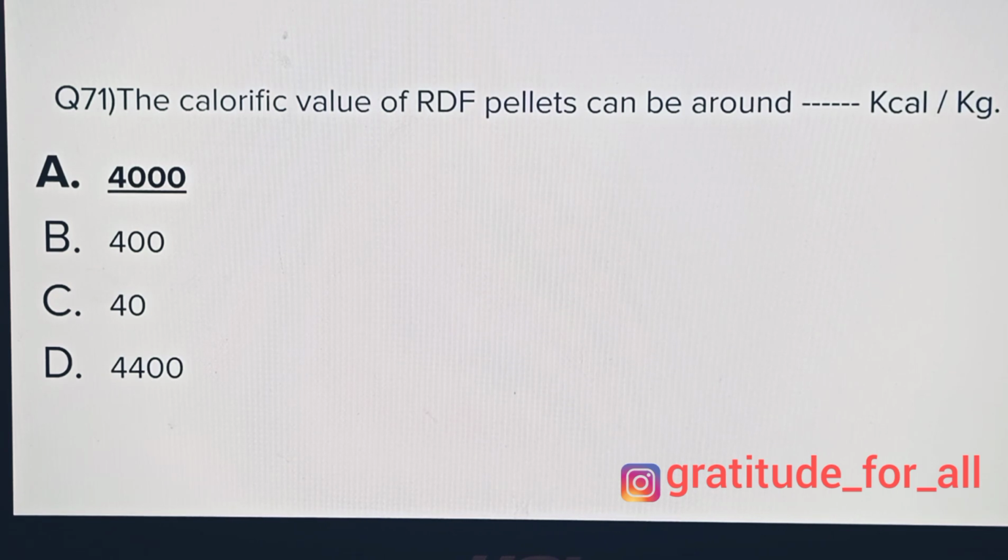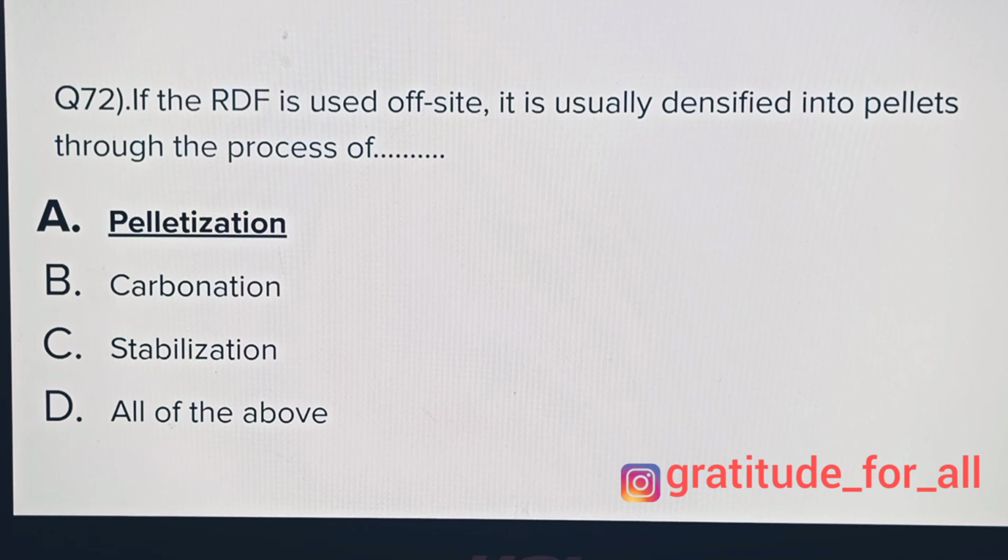The calorific value of RDF, that is refuse derived fuel pellets, can be around dash kilocalories per kg: 4440, 4400. The correct answer is 4000. If the RDF is used off-site, it is usually densified into pellets through the process of pelletization, carbonization, stabilization, or all of the above. Answer is pelletization.